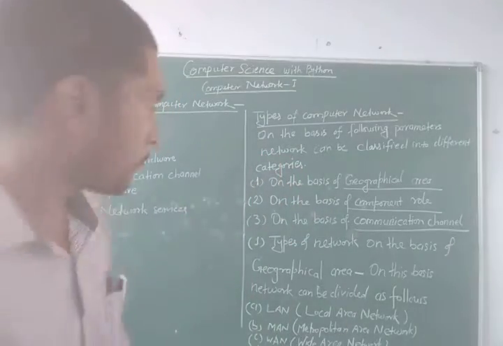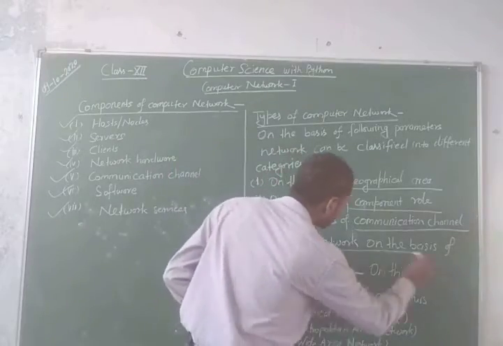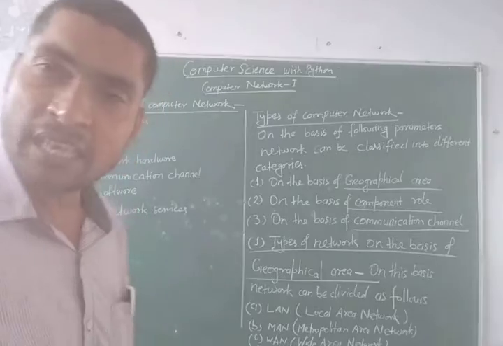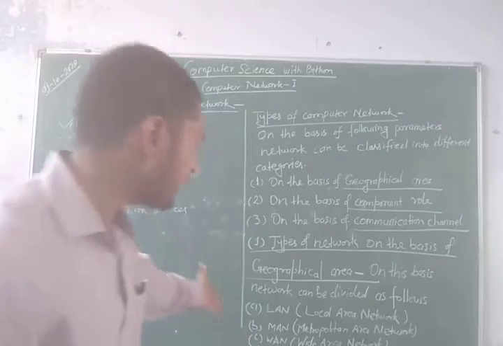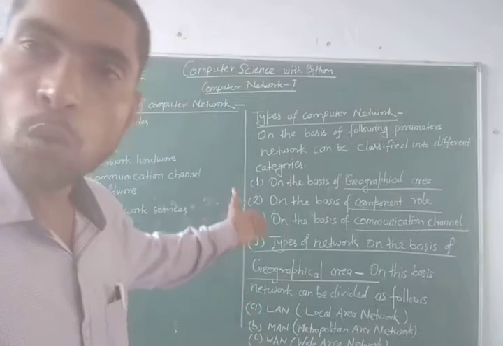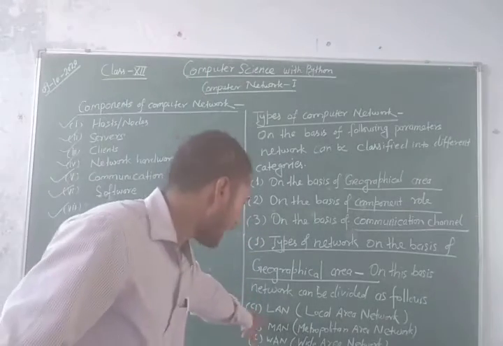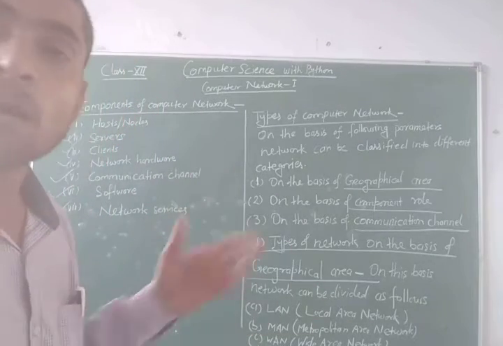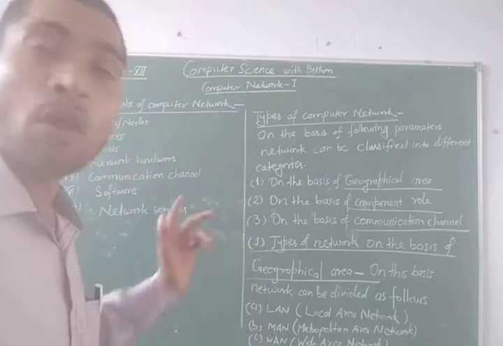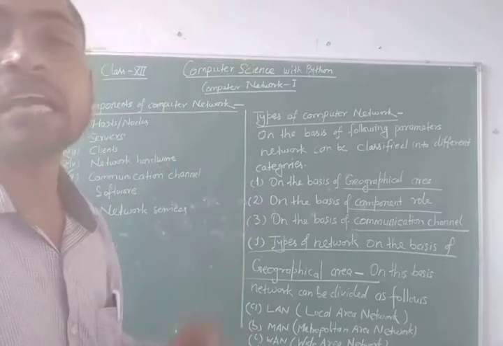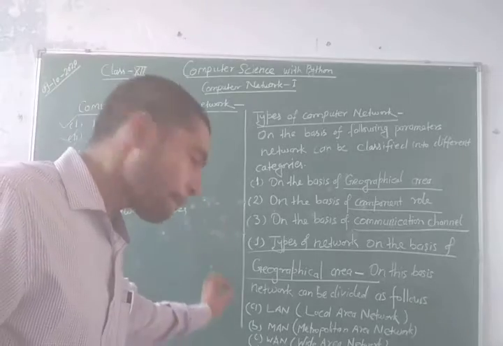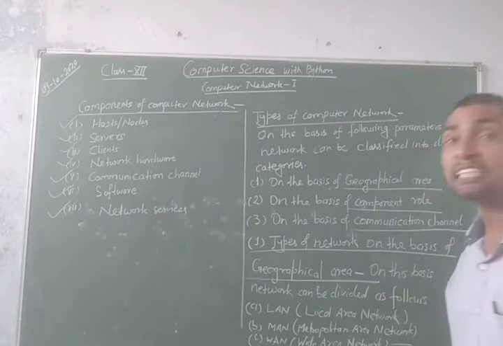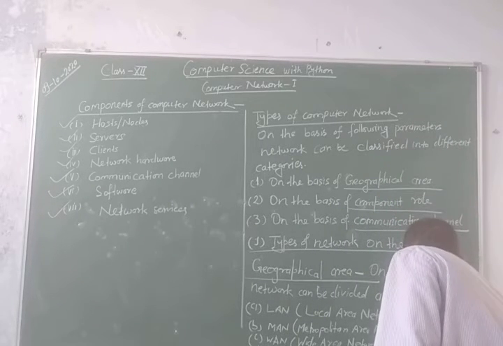Now let us see one by one. First, on the basis of geographical area, we can divide the computer network as follows: LAN, MAN, WAN, and PAN. LAN stands for local area network. MAN stands for metropolitan area network. WAN stands for wide area network, and PAN stands for personal area network. I would like to tell you, this is the biggest network of the world.